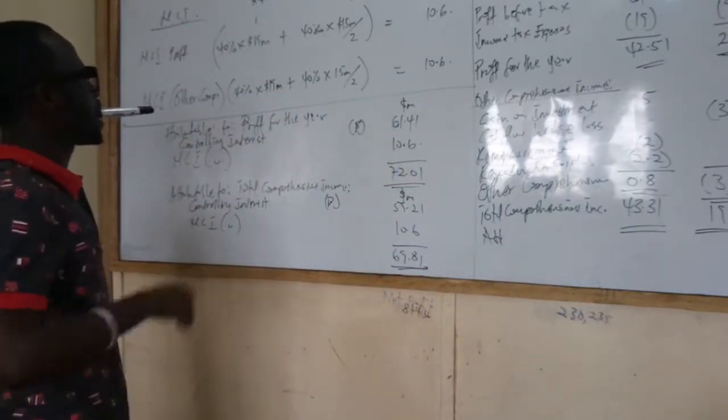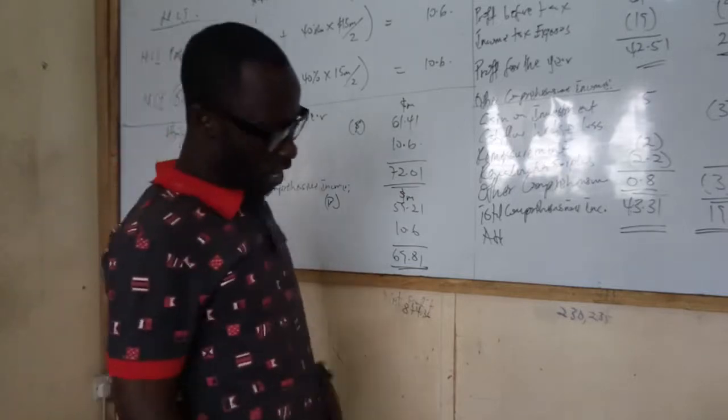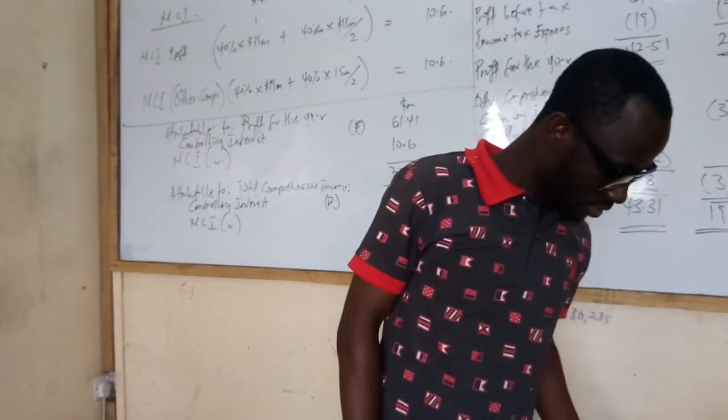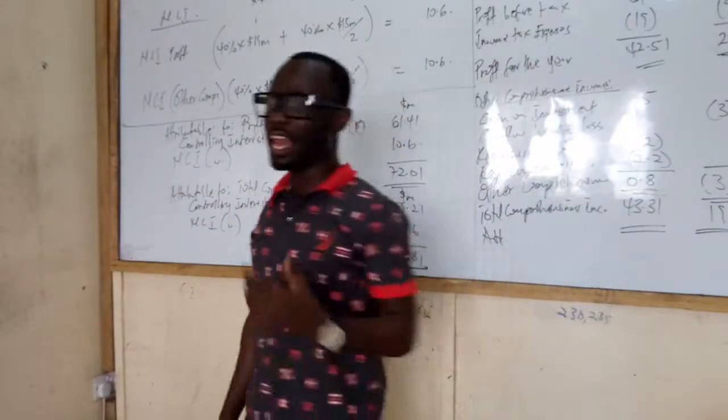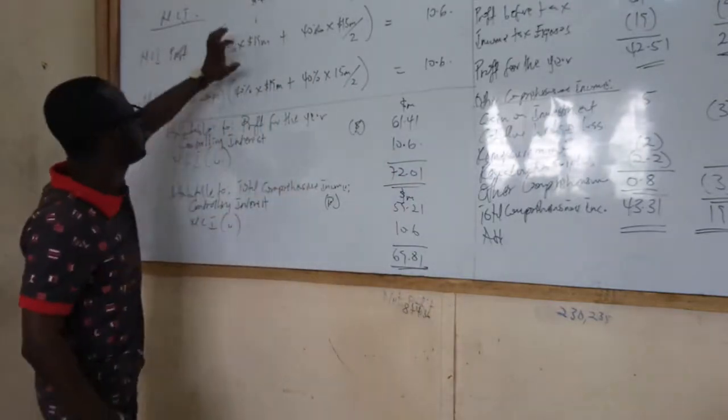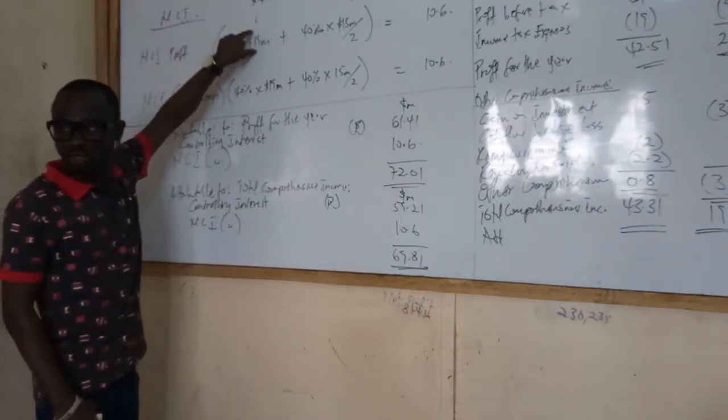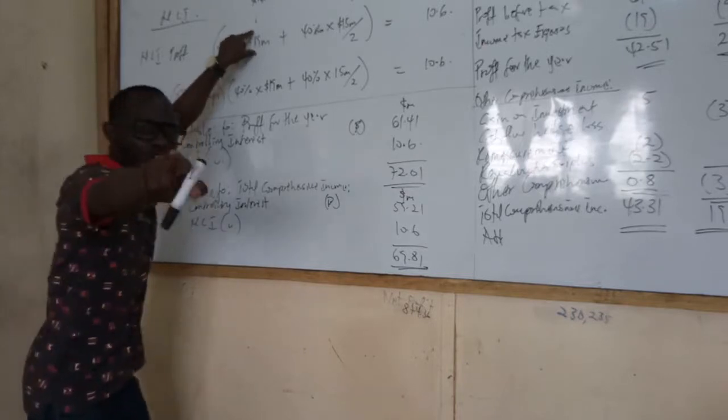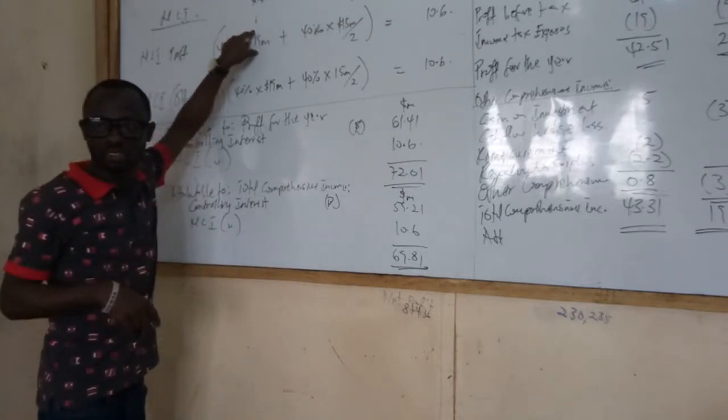What was the total comprehensive income for the year? The total comprehensive income there is 19, but the profit for the year has to be 22 because of the finance cost adjustment.